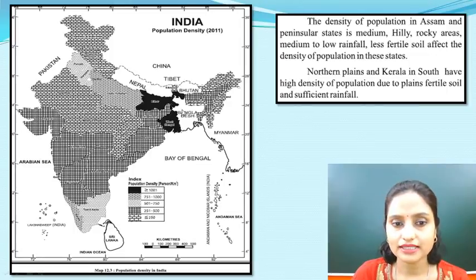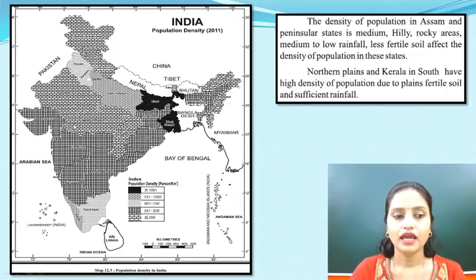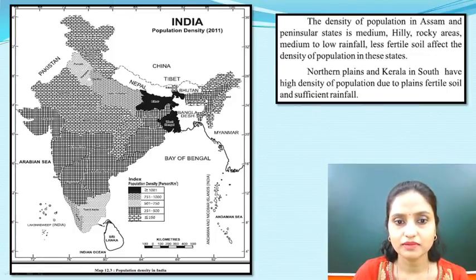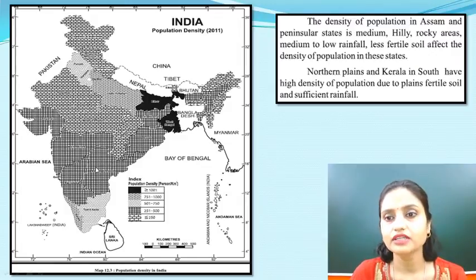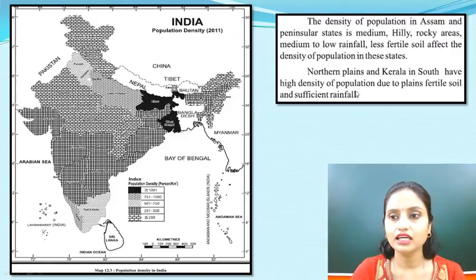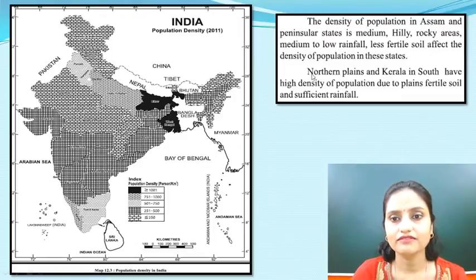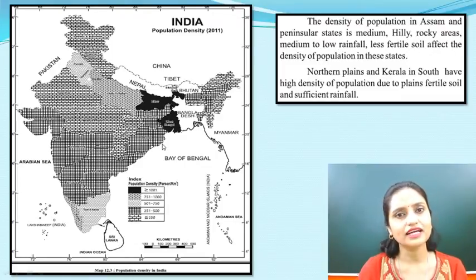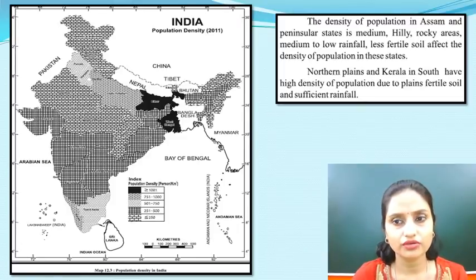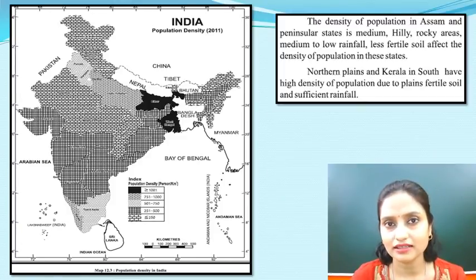So Assam, you can see this place is Assam, and then these parts, they have the medium range, then hilly rock areas, medium to low rainfall, less fertile soil affect the density of population. So what are the factors of density of population effect? Hilly, rocky areas, medium to low rainfall, less fertile soil are the reasons.